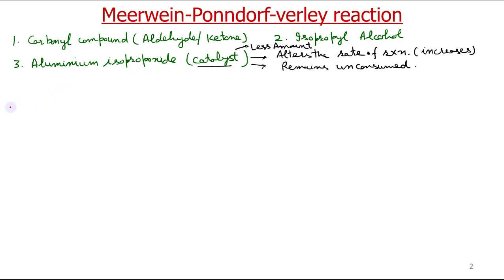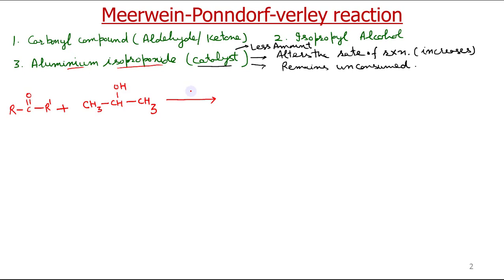Any carbonyl compound, aldehyde or ketone, I will denote by RC double bond O R dash, plus isopropyl alcohol, CH3CHOHCH3. I will write the catalyst on the arrow because aluminium isopropoxide is the catalyst.